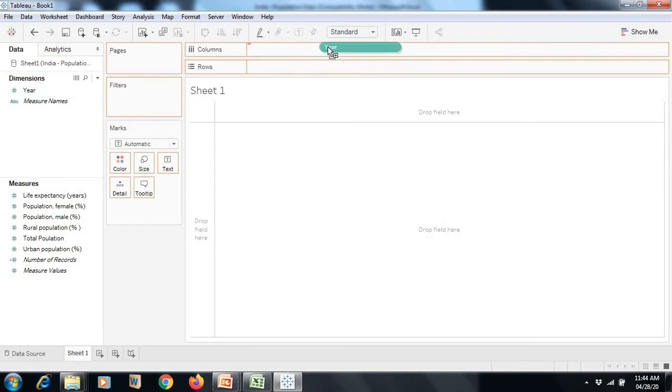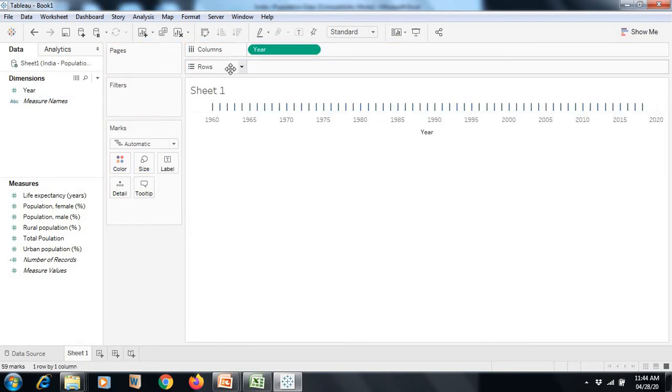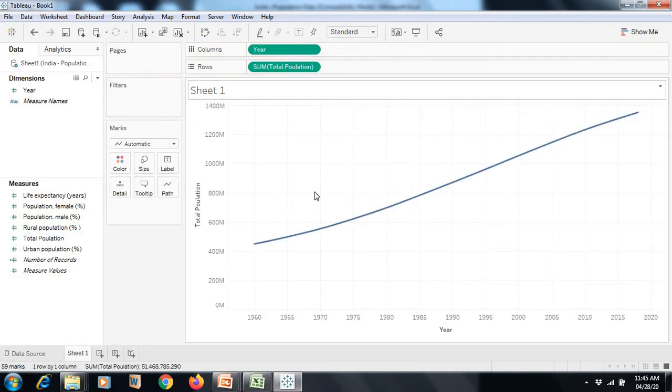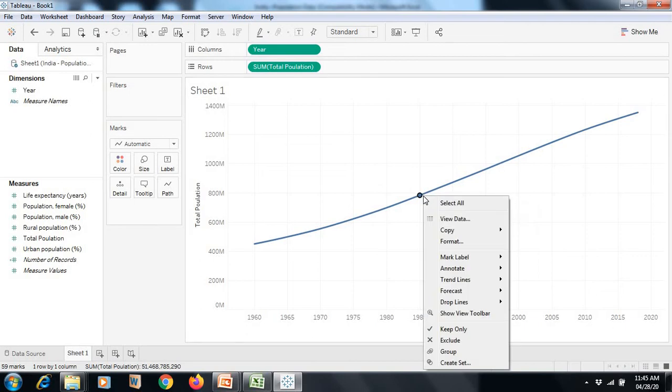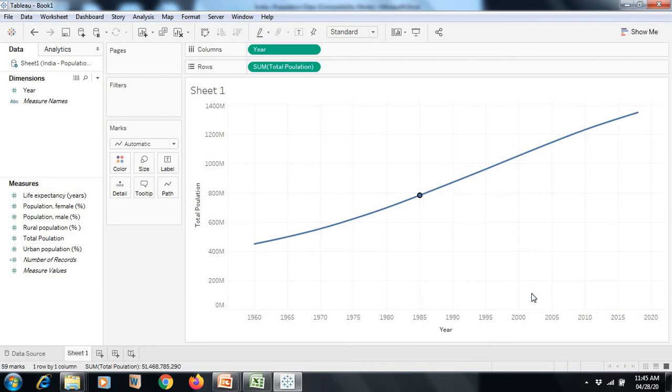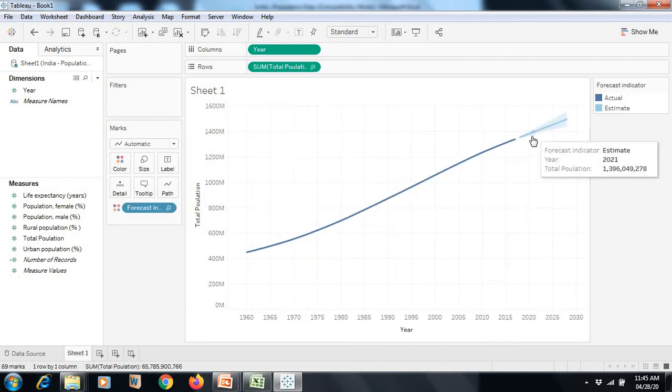As I said, for forecasting I need one date field, here the year, and another, let's say total population. Done. By default it is coming as a line chart. I want to forecast, so I just right-click on this line. There is an option called show forecast. Now this portion is reflecting the forecast. This line is reflecting the actual line, and the shaded area represents the margins, you can say.